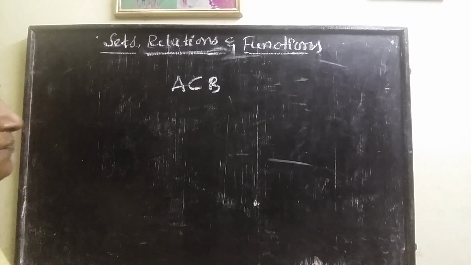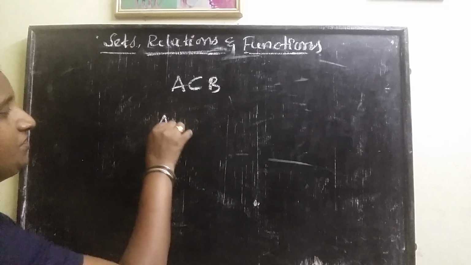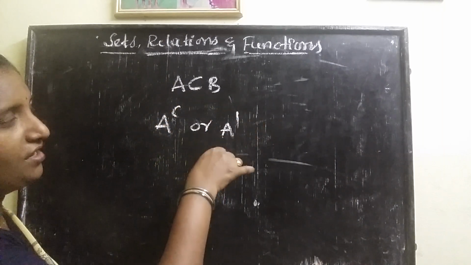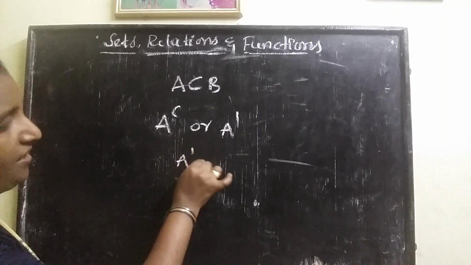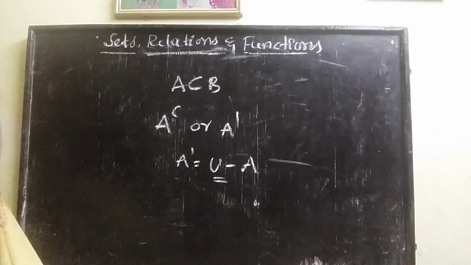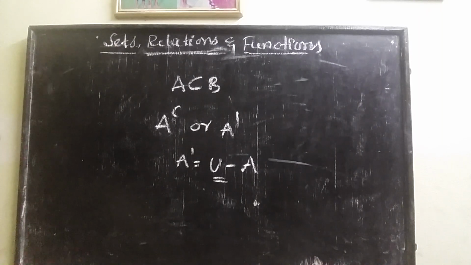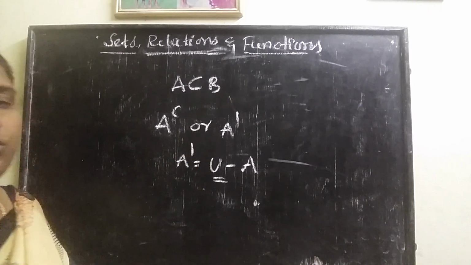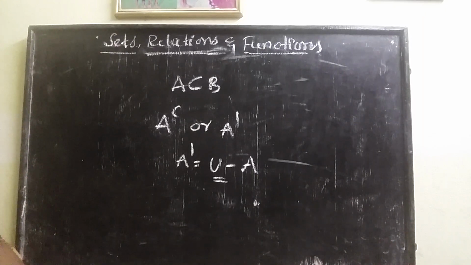Next one is complement. Complement is denoted by A dash, or like this, A power c, or A dash. It is defined by A dash is equal to U minus A. What is U? U is the universal set. So A dash is equal to U minus A. It is the complementary set. After that,